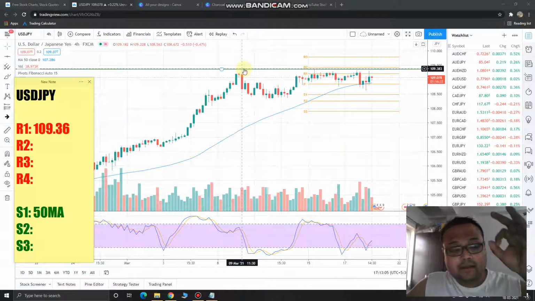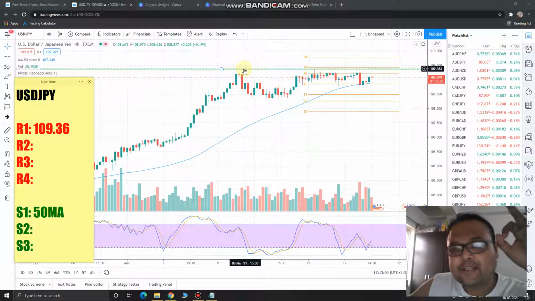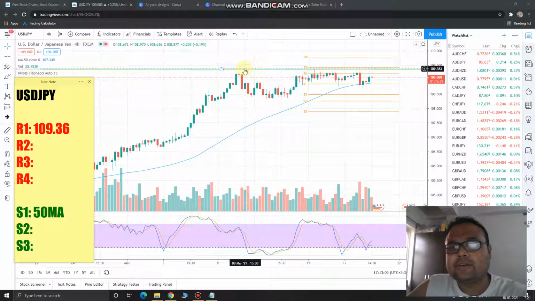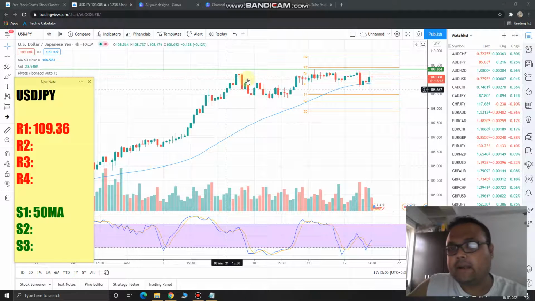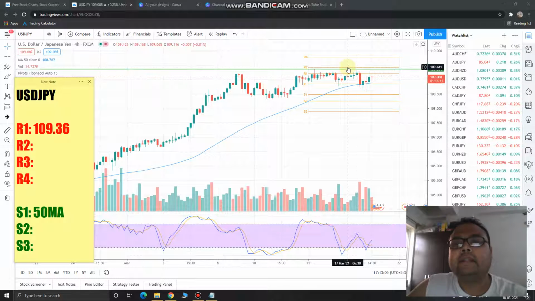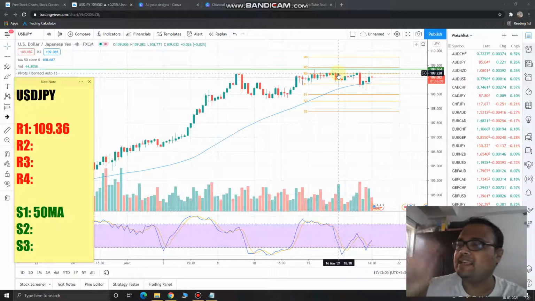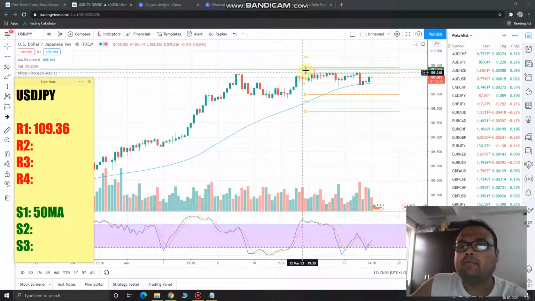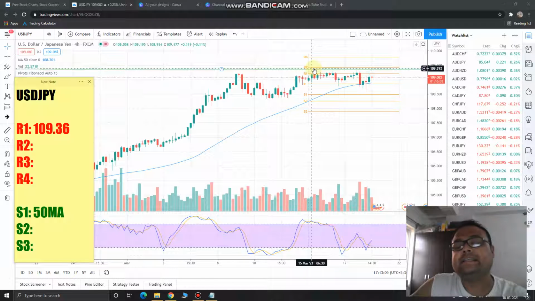I have been focusing on risk appetite because you can see that there is a resistance also, that is the resistance at 109.36, and the market is unable to break the resistance. That's why I told that if you are looking for a very safe entry in the market, then you can just buy above this resistance.